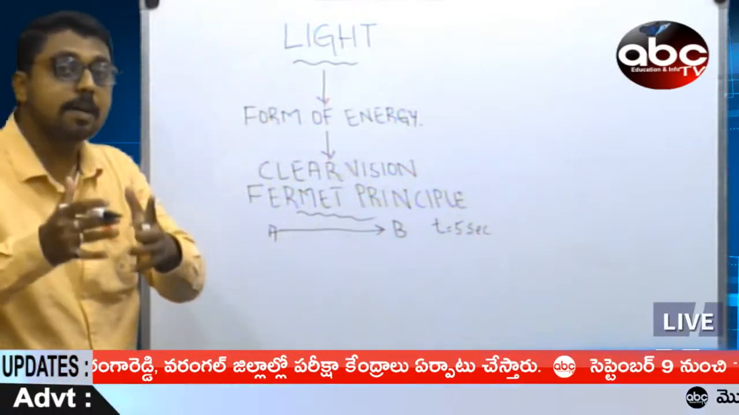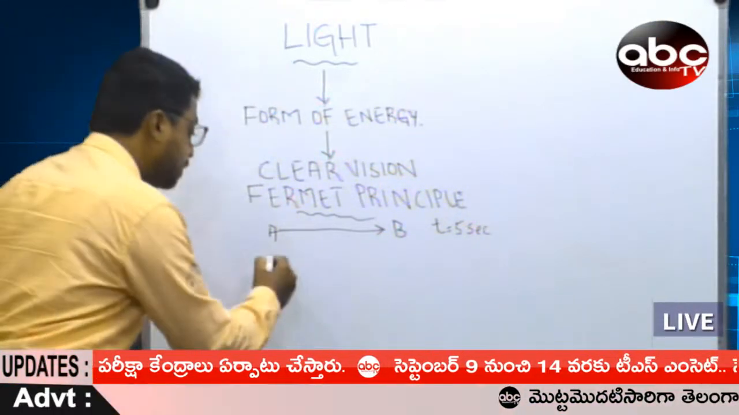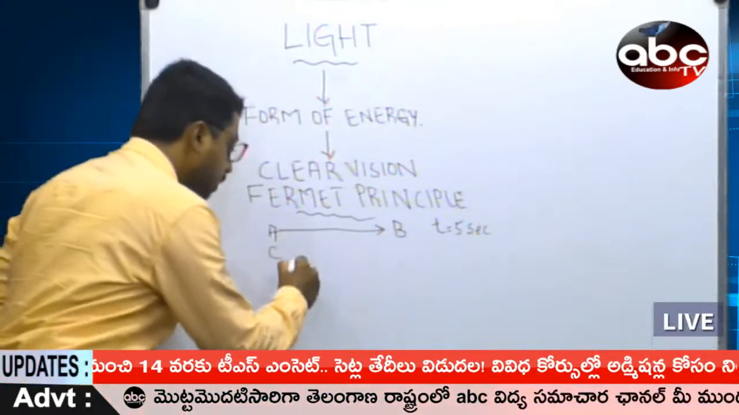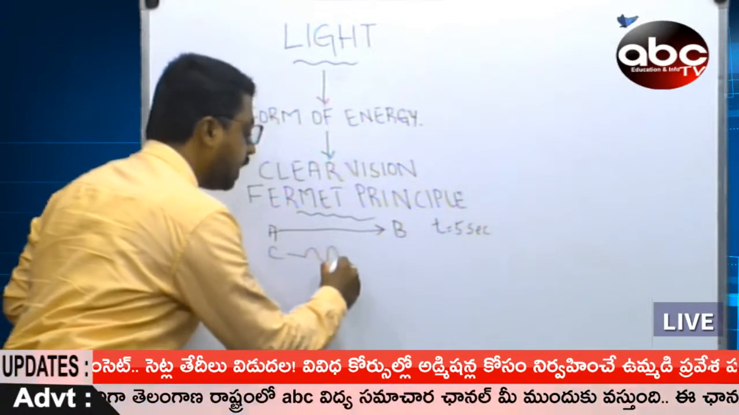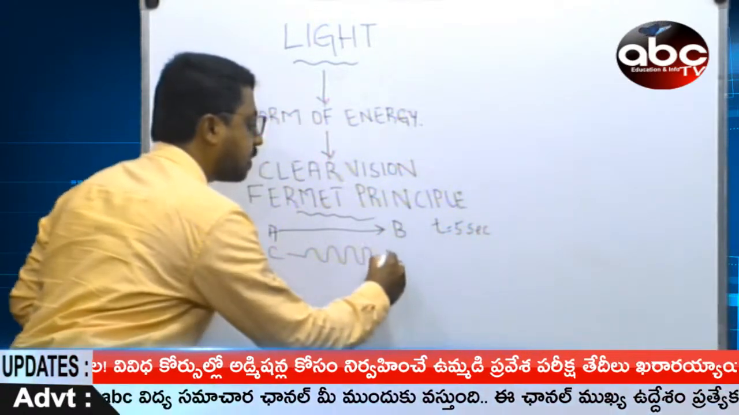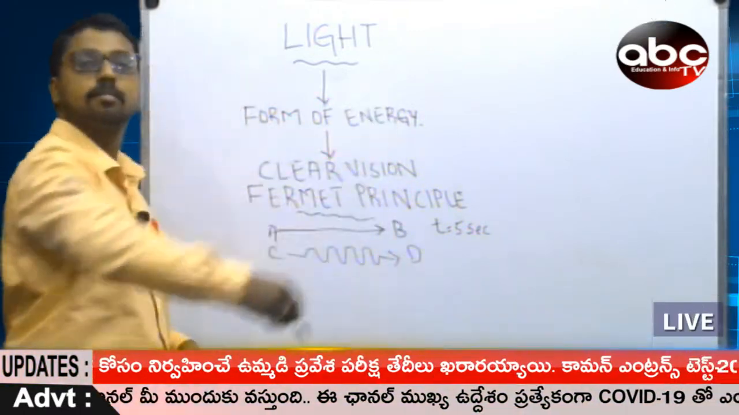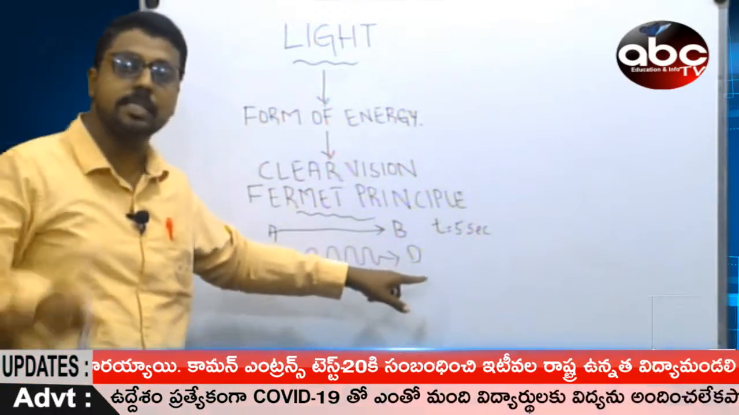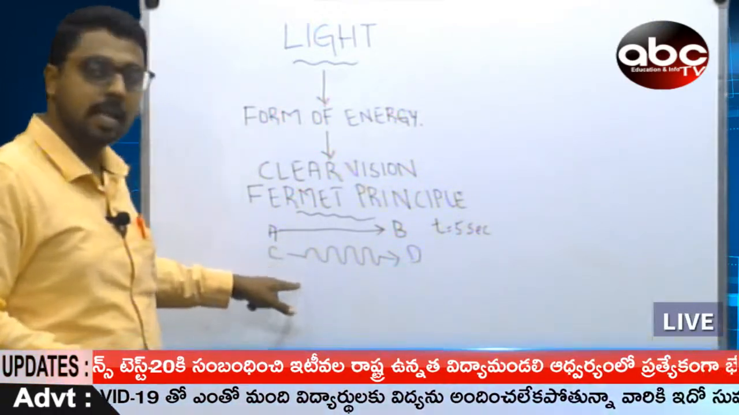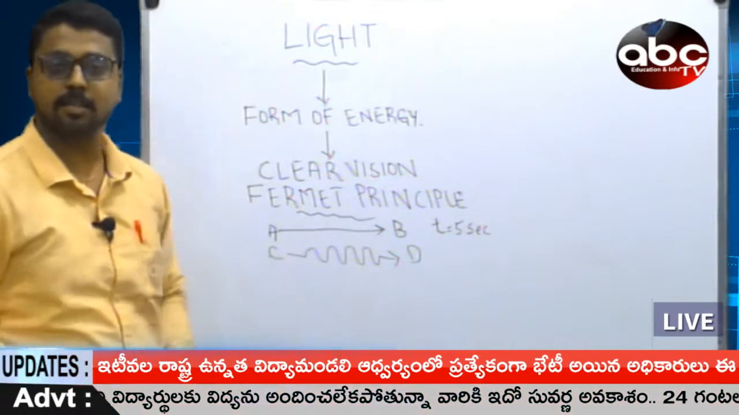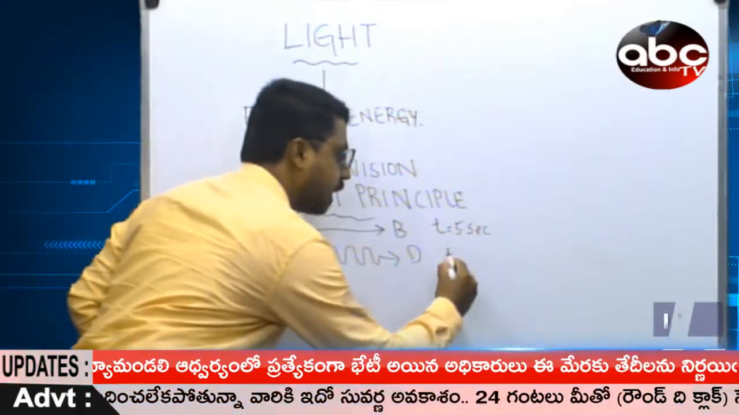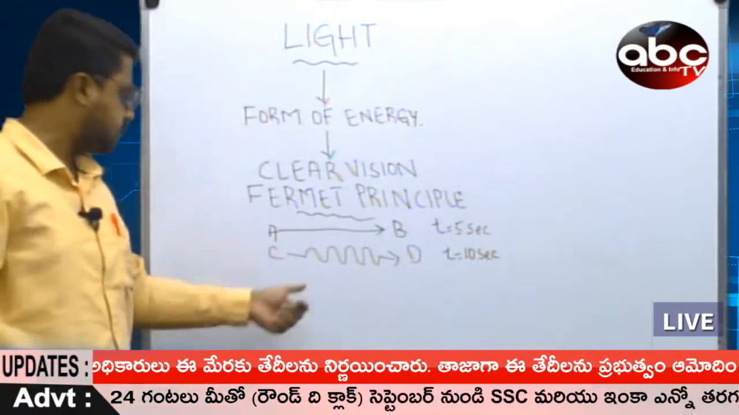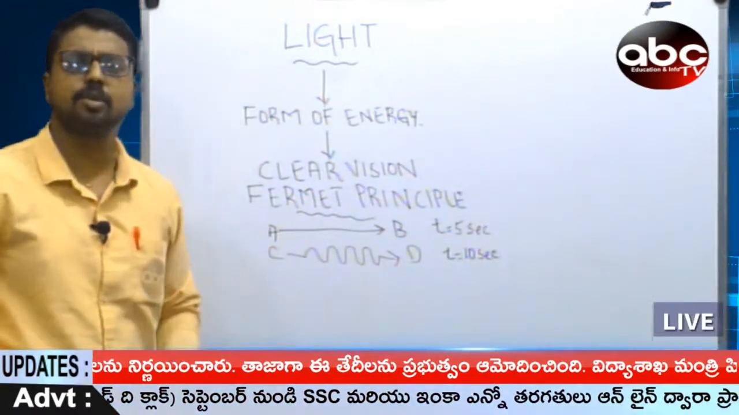Let us compare another object which is starting from C and traveling in a whirling path to D. So the starting point is C, whereas the ending point is D. Automatically it is taking a whirling path. Thus, the time taken here is 10 seconds. Naturally, the distance is high and the time taken is also high.